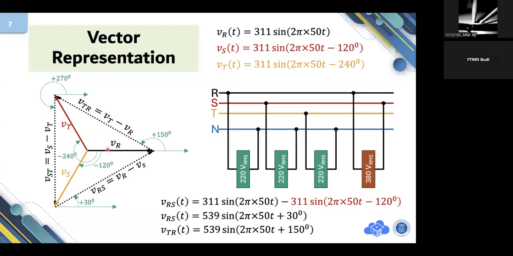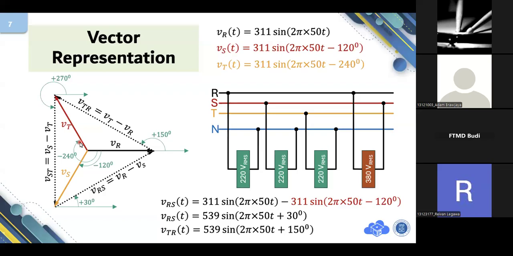So now we have three vectors with a phase difference of 120 degrees to each other. Up to this point, is there any question? Is my voice still clear there, students? Yes, sir. Crystal clear. Okay.